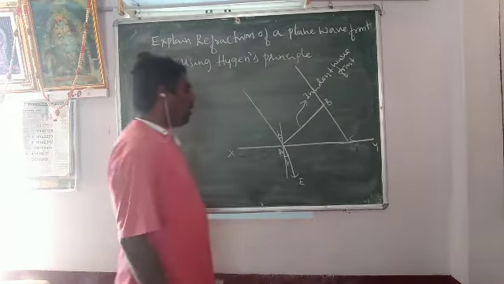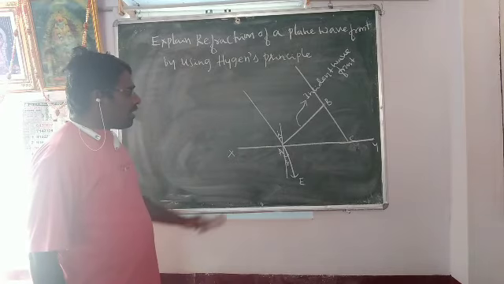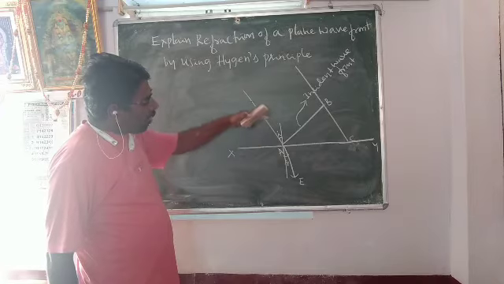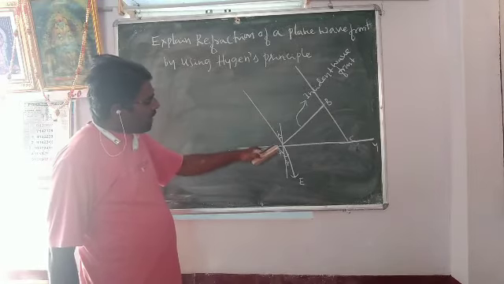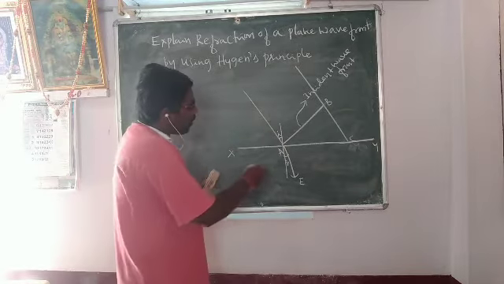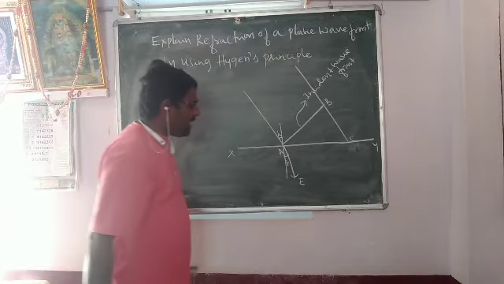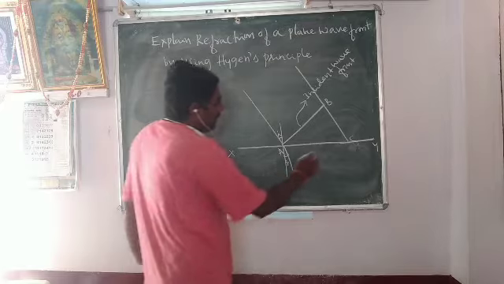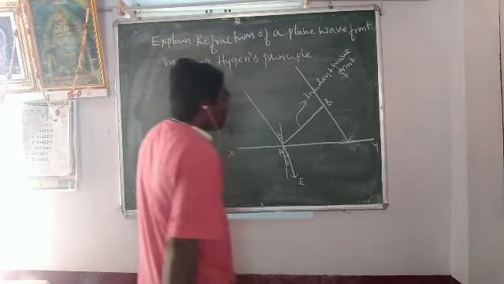The wavefront AB is incident obliquely on the XY surface. Point A is incident on the surface, and it is refracted along AE.